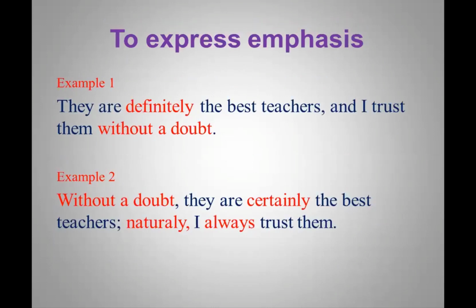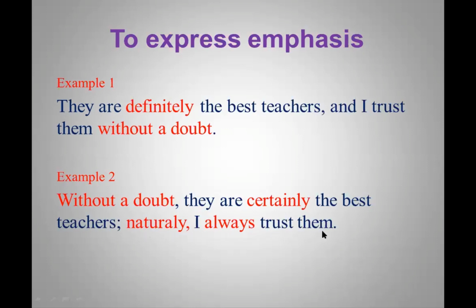My 2 examples for you to express emphasis using connectors are: the first one, they are definitely the best teachers and I trust them without a doubt. The second one, without a doubt, they are certainly the best teachers.